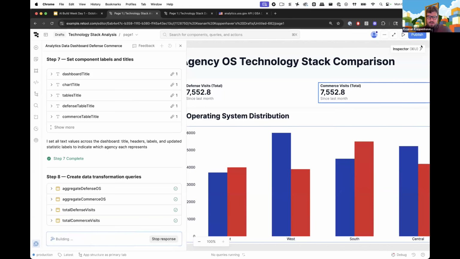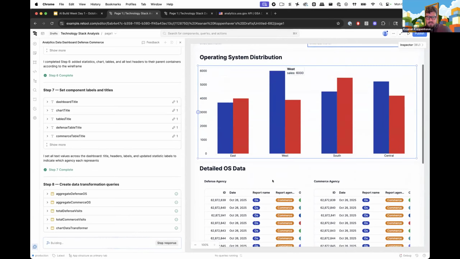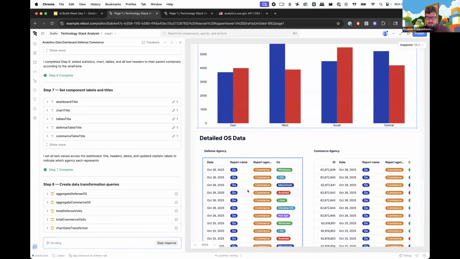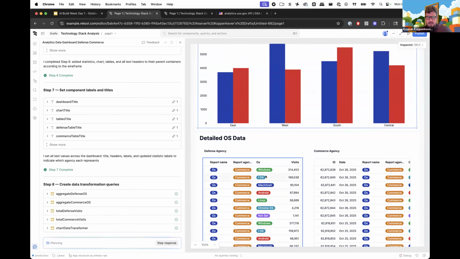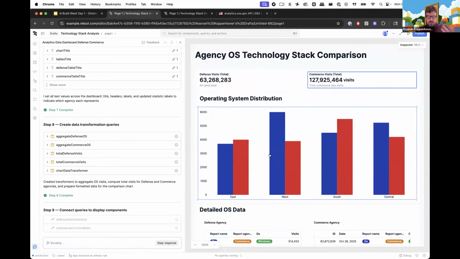Right? So if we zoom out a little bit more, we can see that this is starting to come together here. It's pulling in some of our data, it looks like, down here into this table, but it still has some modifications and consolidations to make. So what I like about this kind of incremental build is that I can see the decisions it's making in real time and see how it's putting things together.